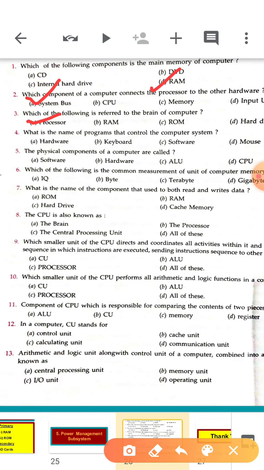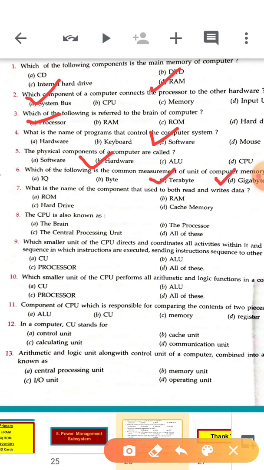What is the name of the program that controls the computer system? Software is the set of rules and regulations, the sets of instructions which basically control the computer system. Physical components of a computer are called hardware. Physical means anything which we can touch, so that is called hardware. Which of the following is a common measured unit of computer memory? Most of the time we use terabyte and gigabyte.